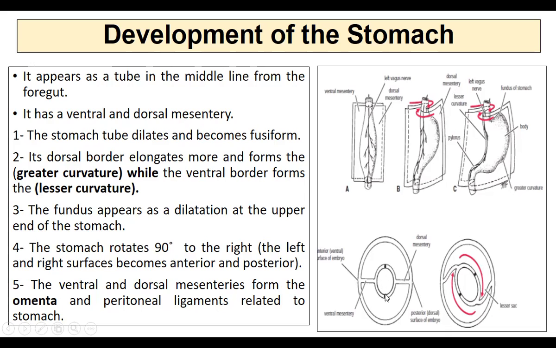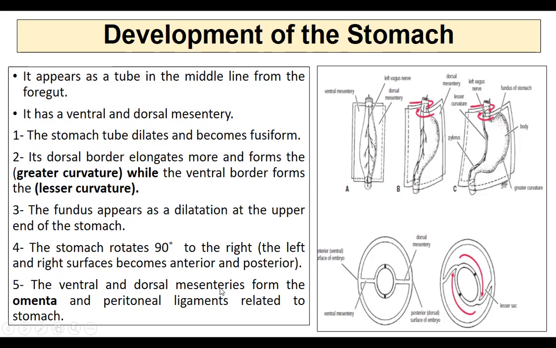Now the left surface becomes the anterior surface. Instead of left, it becomes anterior as it goes to the front, and the right surface goes behind and becomes the posterior surface of the stomach. So what you see in the later stages, the anterior and posterior surfaces, are nothing but the right and left surfaces of the initial stages. Because of the rotation of the stomach by 90 degrees, they now become the anterior and posterior surfaces.